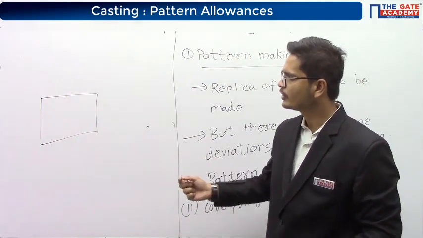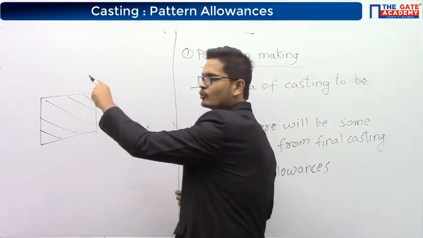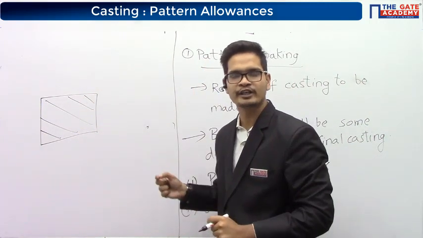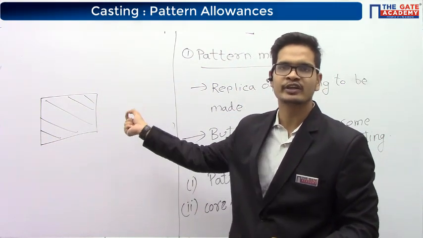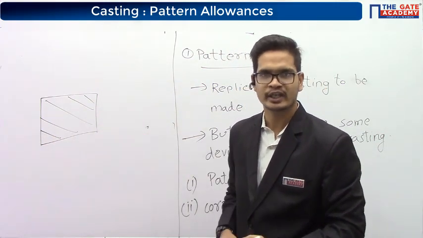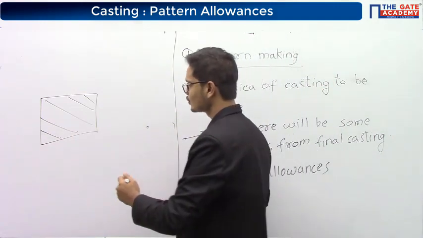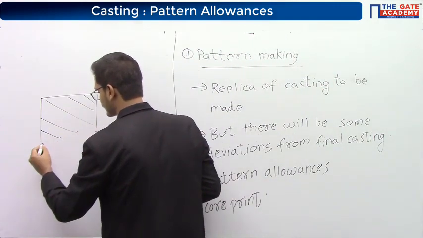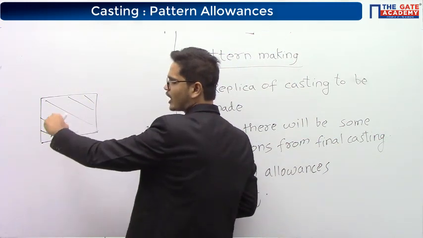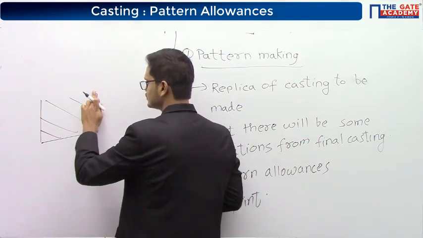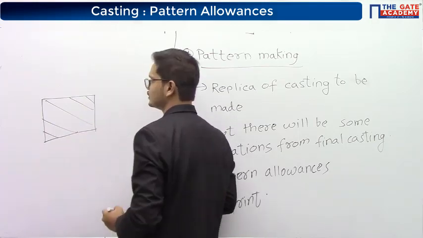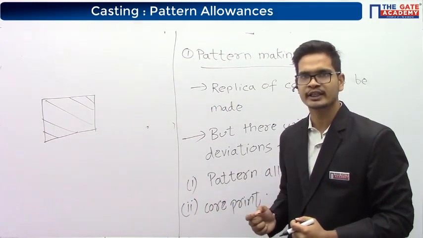So what we'll do is remove the outer layer of the casted component by using a machining process. By using the machining process, we can get slightly better surface finish. So the outer portion is removed by machining.